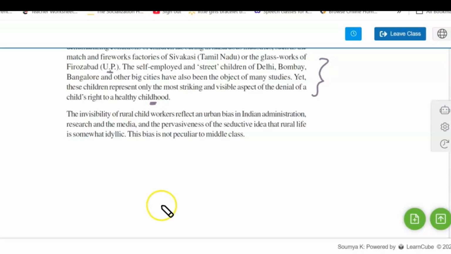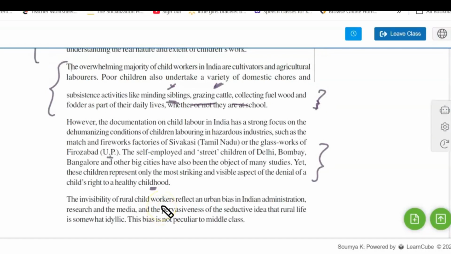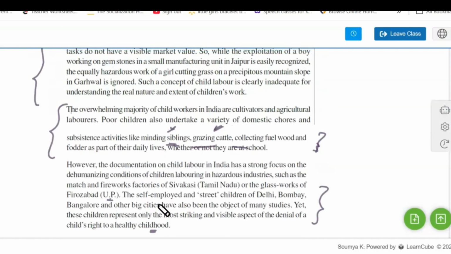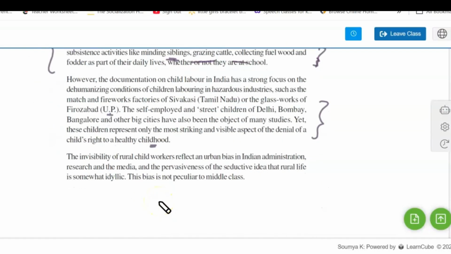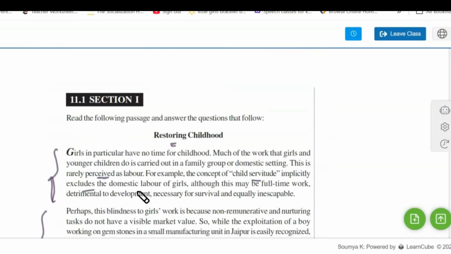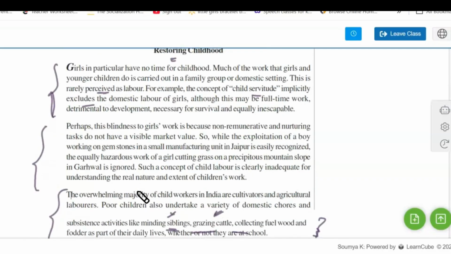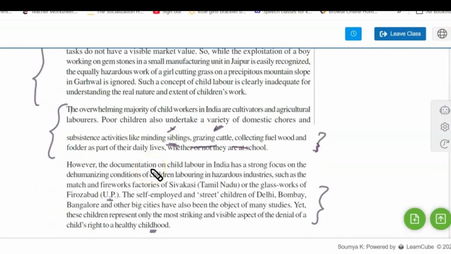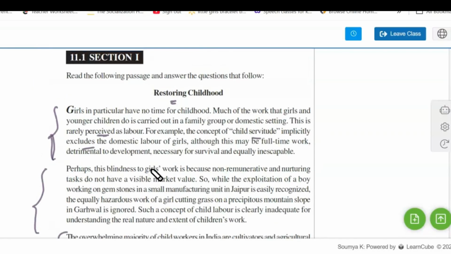So there is a kind of bias toward rural life, which says that everything is perfect, and sometimes it is ignored by the administration or media. So these are the things discussed in this paragraph about the childhood of child laborers, especially girls, or boys also, is a factor to be considered.